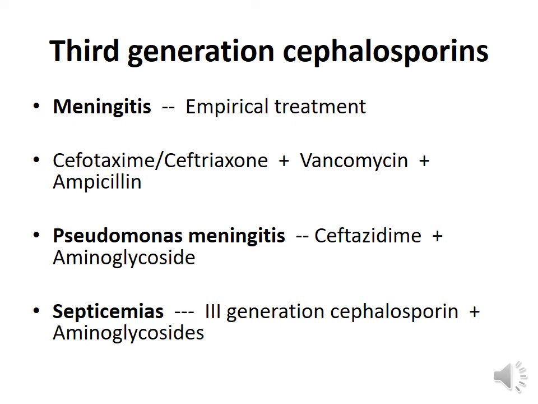A third generation cephalosporin along with vancomycin and ampicillin is indicated in the empirical treatment of bacterial meningitis. Ceftazidime or cefoperazone are the two anti-pseudomonal third generation cephalosporins which are used along with an aminoglycoside, for example gentamicin, for the treatment of Pseudomonas meningitis to obtain synergism. The same synergism is also obtained by a combination of a third generation cephalosporin with an aminoglycoside for the treatment of gram-negative septicemias.